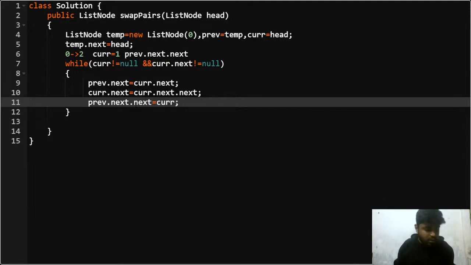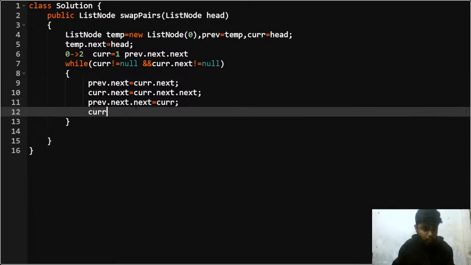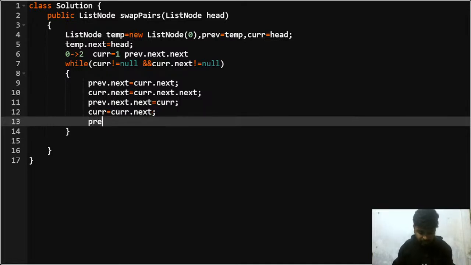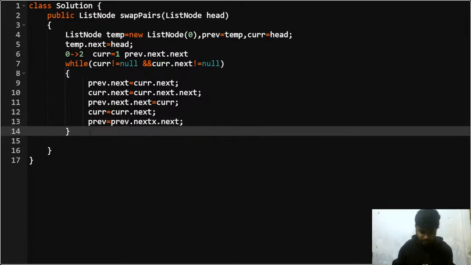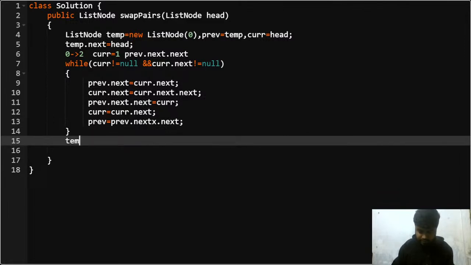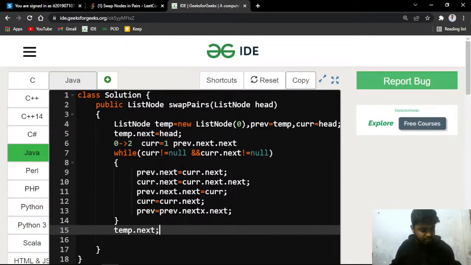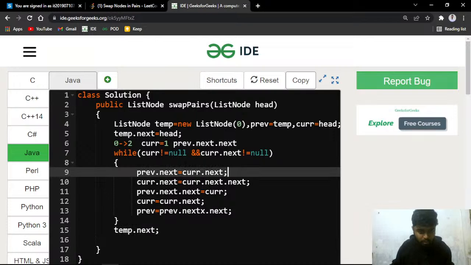Once I'm done with that, I'll mark current equal to current dot next. I'll update my current because I want to move 2 indexes ahead. Then I'll update previous equal to previous dot next. And in the end, I'll simply return temp dot next, so that I can get this linked list. Let me copy this code. Is this much part clear to everybody? Just give me a quick +1 in the chat if this much is clear to all of you.